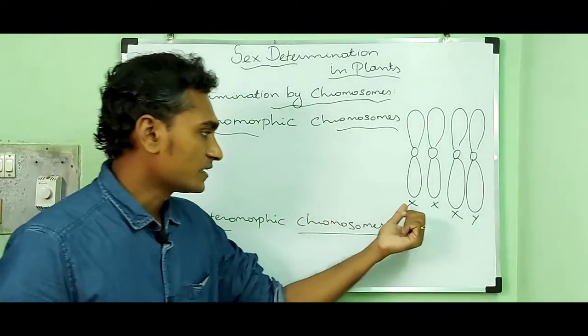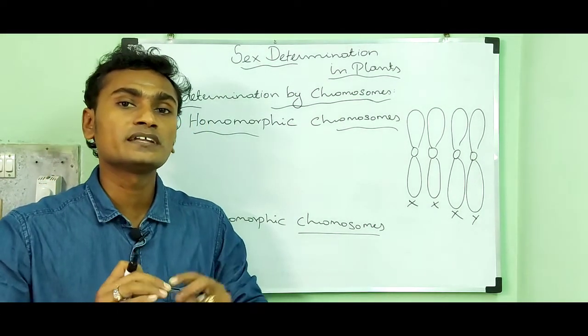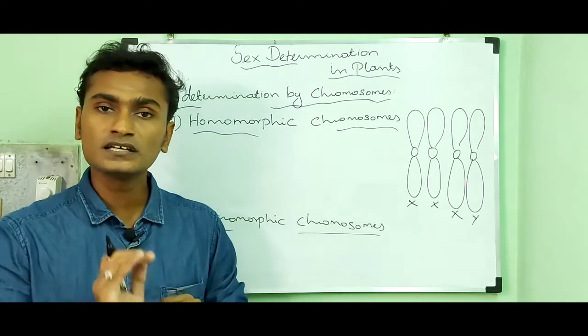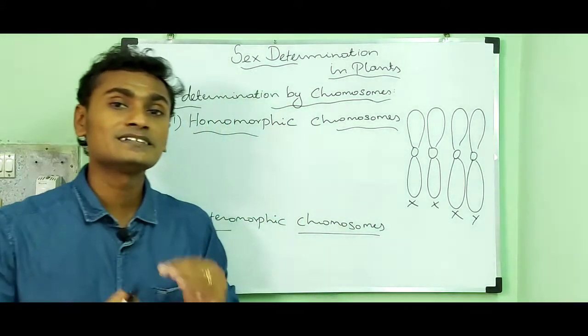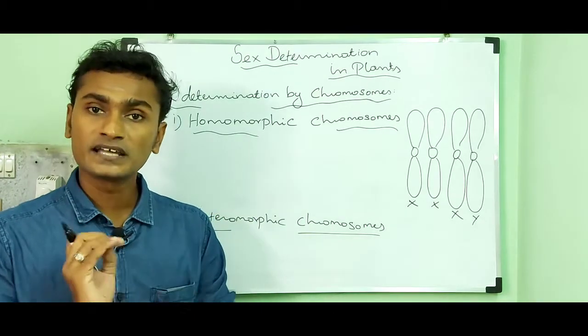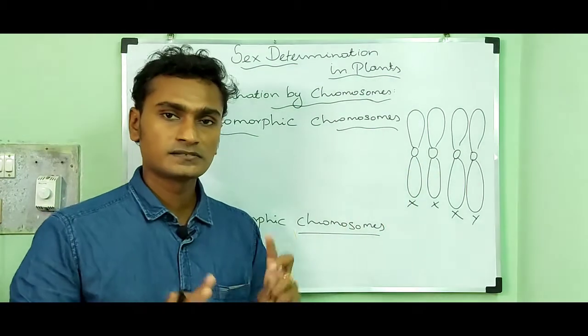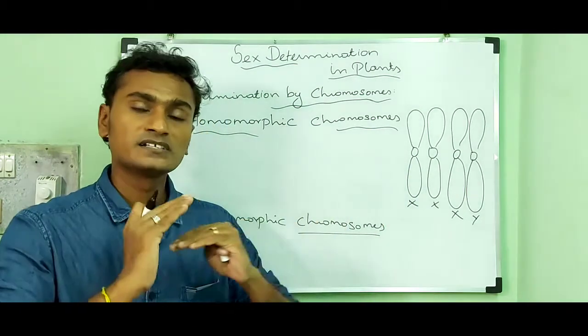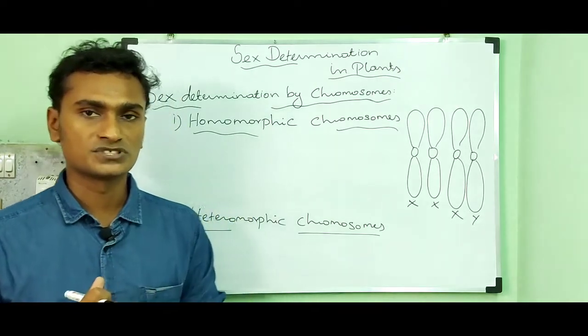The X chromosome contains some genes to maintain the female character, while the Y chromosome contains some genes to maintain the male character, but they are similar in size, shape and genetic composition.